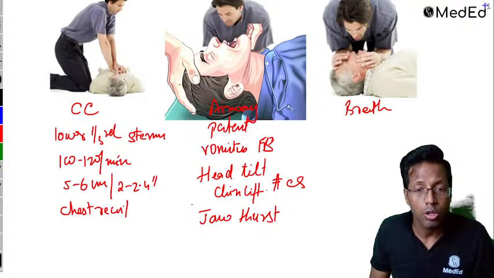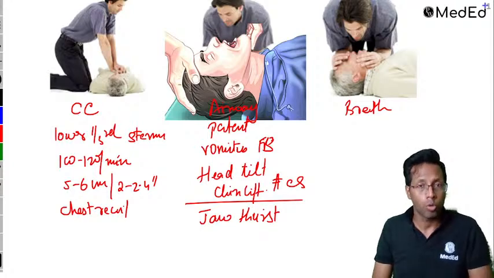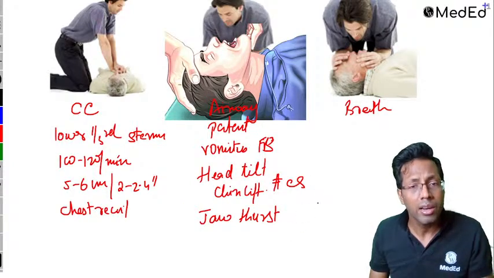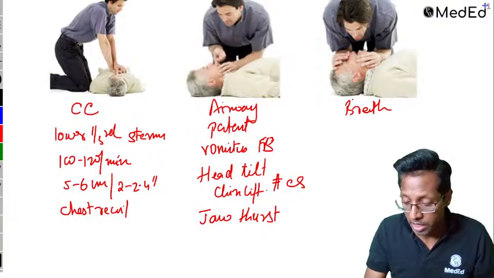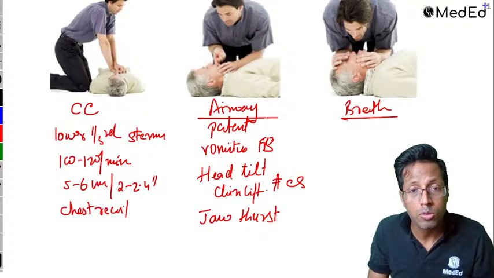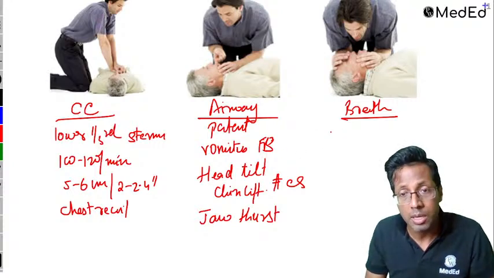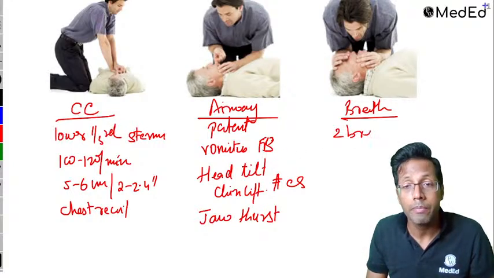Head tilt chin lift, jaw thrust. Normally head tilt chin lift is done in most patients, but if you suspect a fracture of the cervical spine, you do the jaw thrust. Once the airway is patent, we give breaths to the patient. As I said before, mouth to mouth breathing or bag mask is the best one if it's possible. You always give 2 breaths at one time.